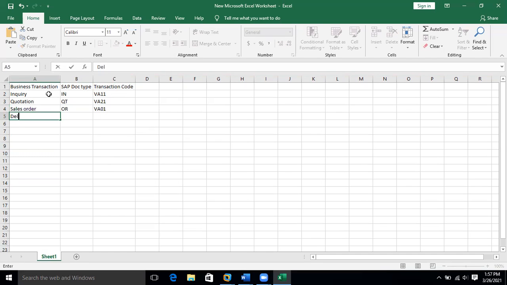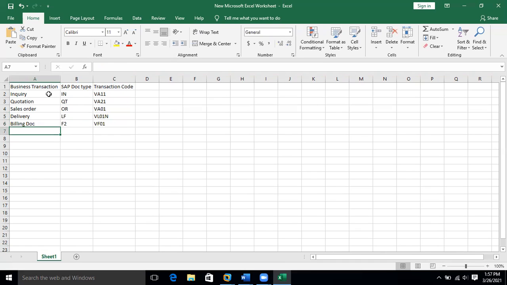Then delivery, its document type is LF and you create it in VL01N and then billing document. You use document type called F2 and transaction code is VF01.